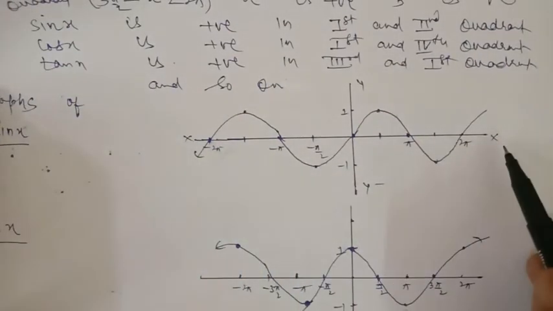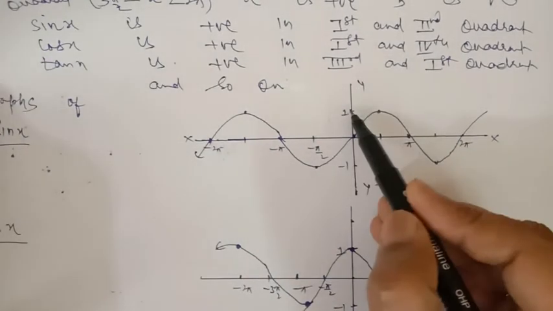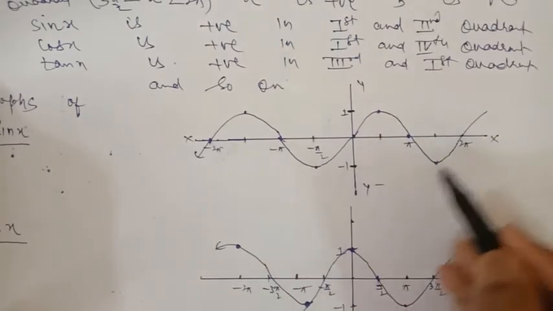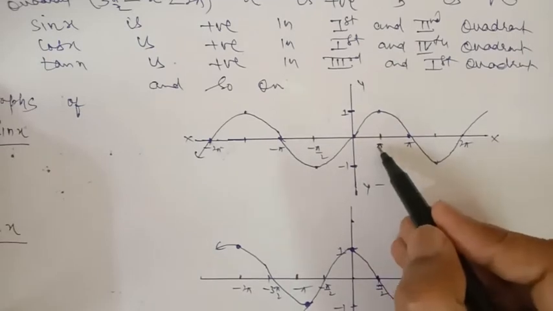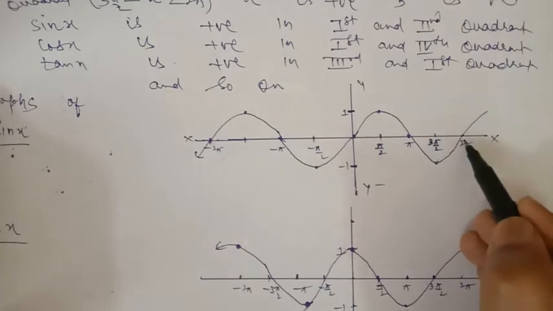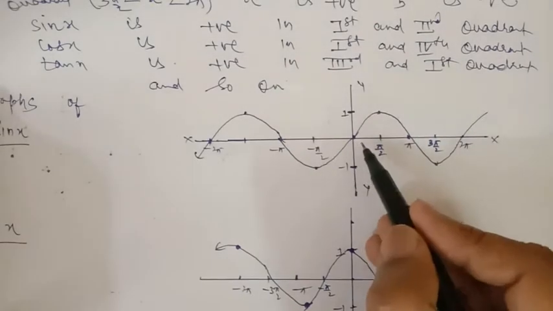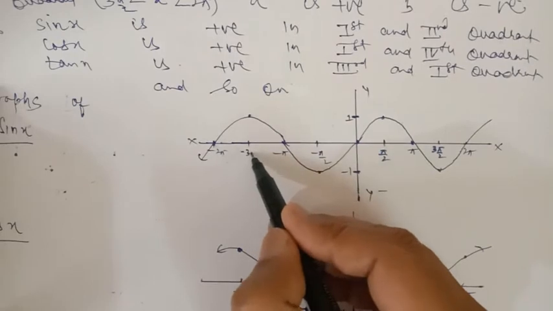Now we can easily draw the graph of sin x and cos x for any infinite number of angles. Let us take sin x. The y-axis ranges from minus 1 to 1, because the maximum value of sin x and cos x is 1 and the minimum is minus 1. Now divide the x-axis, taking the angles 0, 90, 180, 270, 360 and so on in the positive direction. Similarly, in the negative direction of the x-axis, take minus pi by 2, minus pi, minus 3 pi by 2 and so on.